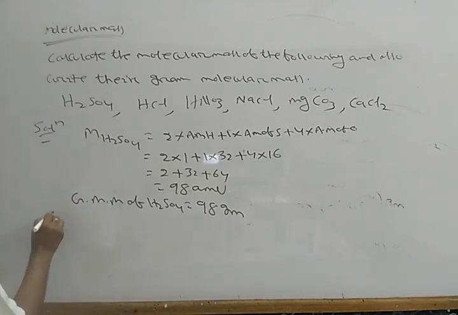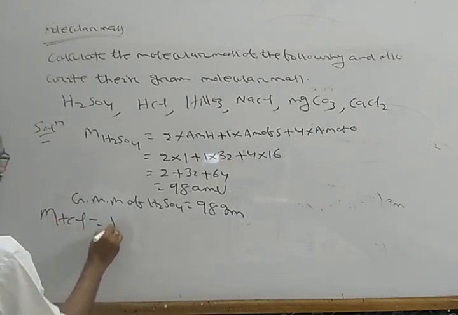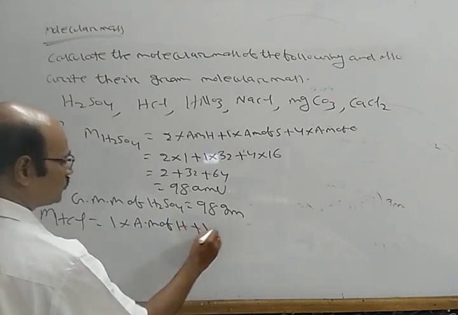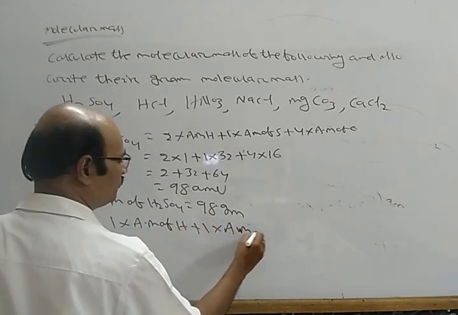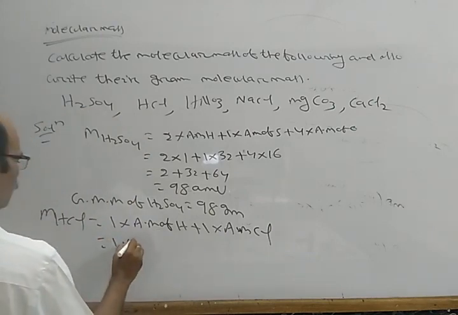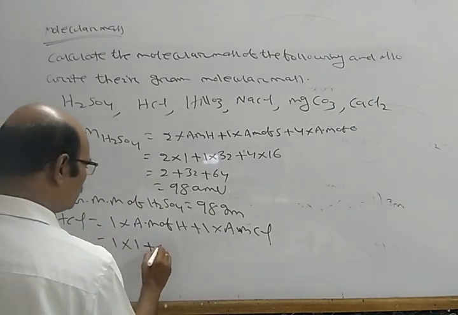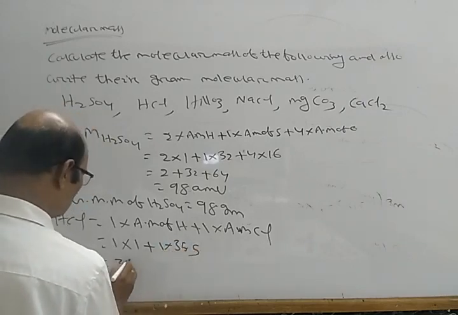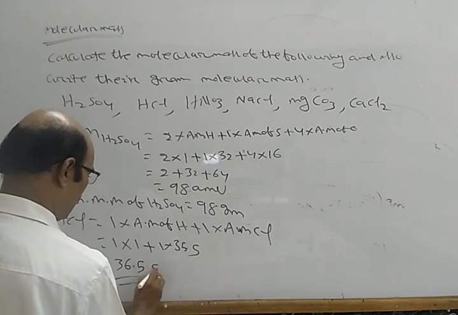Similarly, HCl. The molecular mass of HCl equals 1 into atomic mass of hydrogen plus 1 into atomic mass of chlorine, which is 1 into 1 plus 1 into 35.5, equals 36.5 amu.